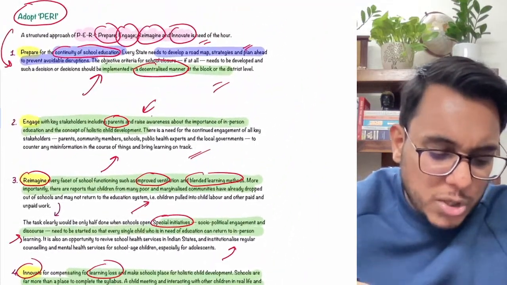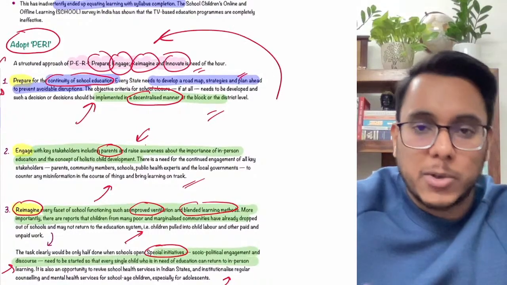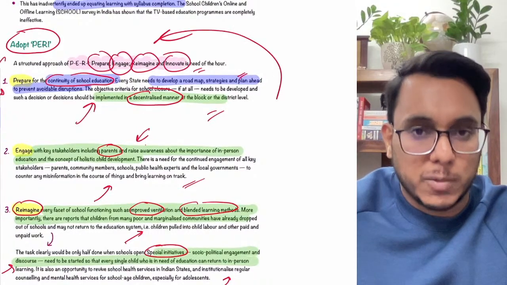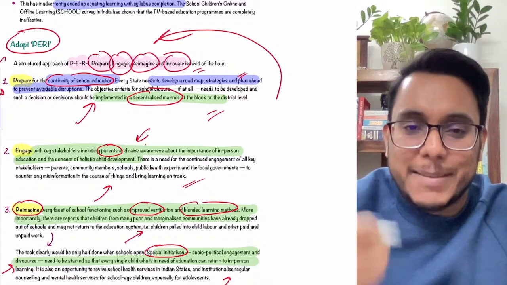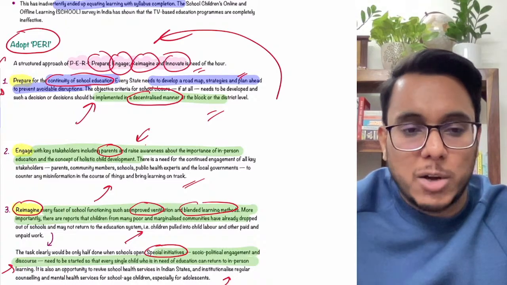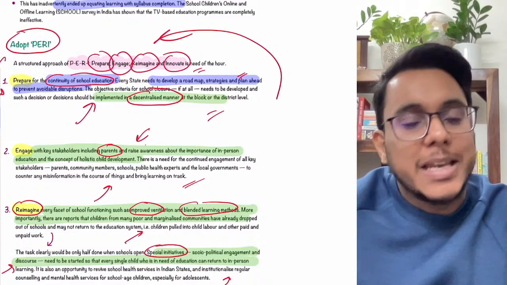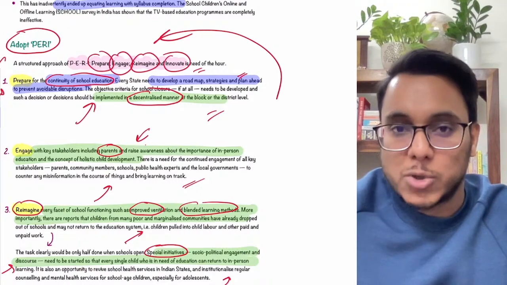So guys, if a question is coming, we can use such acronyms, the PERI approach and all such things. Acronyms like the PERI approach, SCL approach give a good appeal and presentation to your answer. That is all about this article.